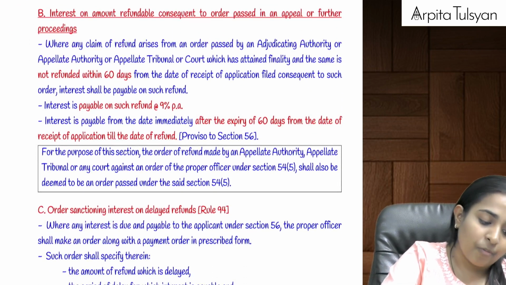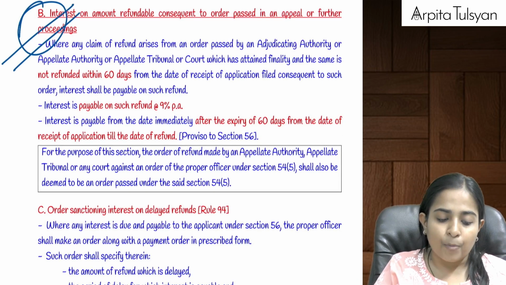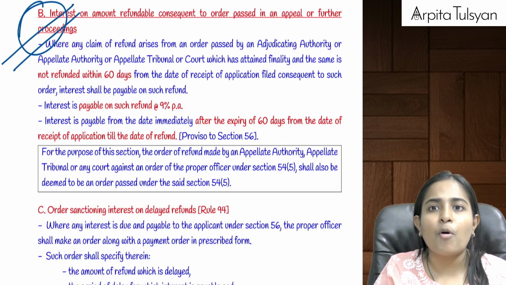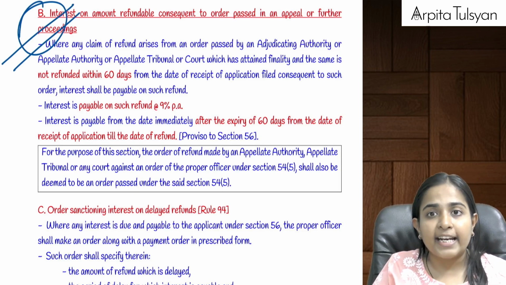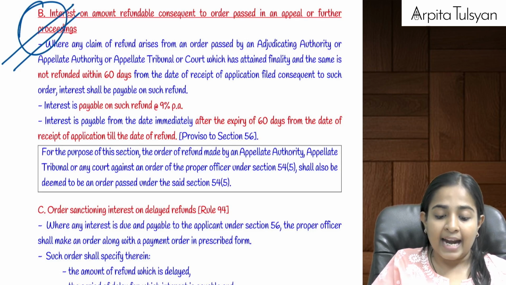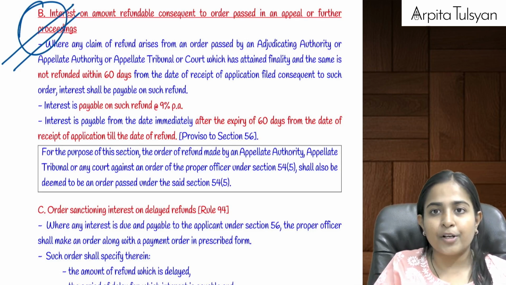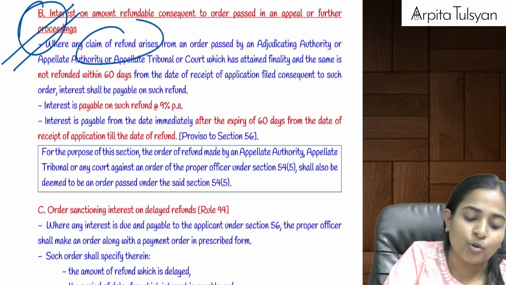But now, point B is super important. Suppose there is an order passed by the adjudicating authority, appellate tribunal or court, which decided in that particular order that refund is due to the assessee.